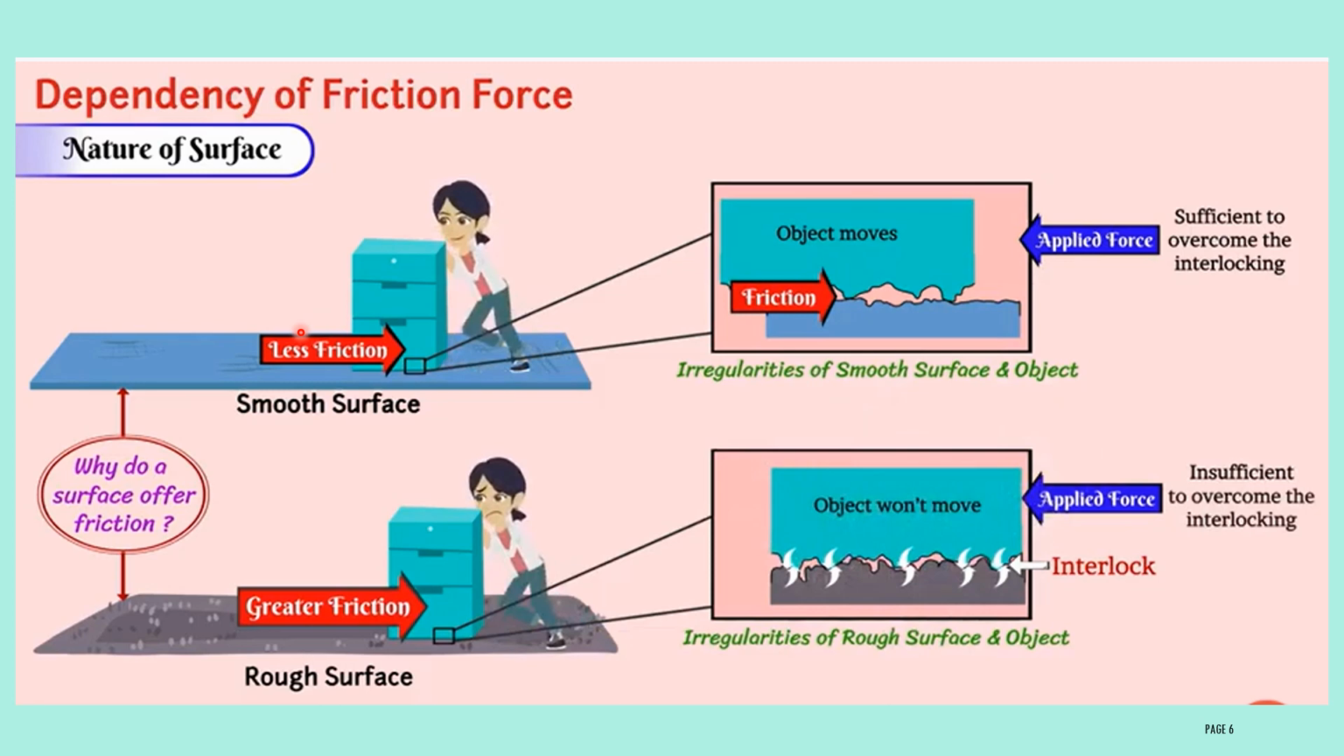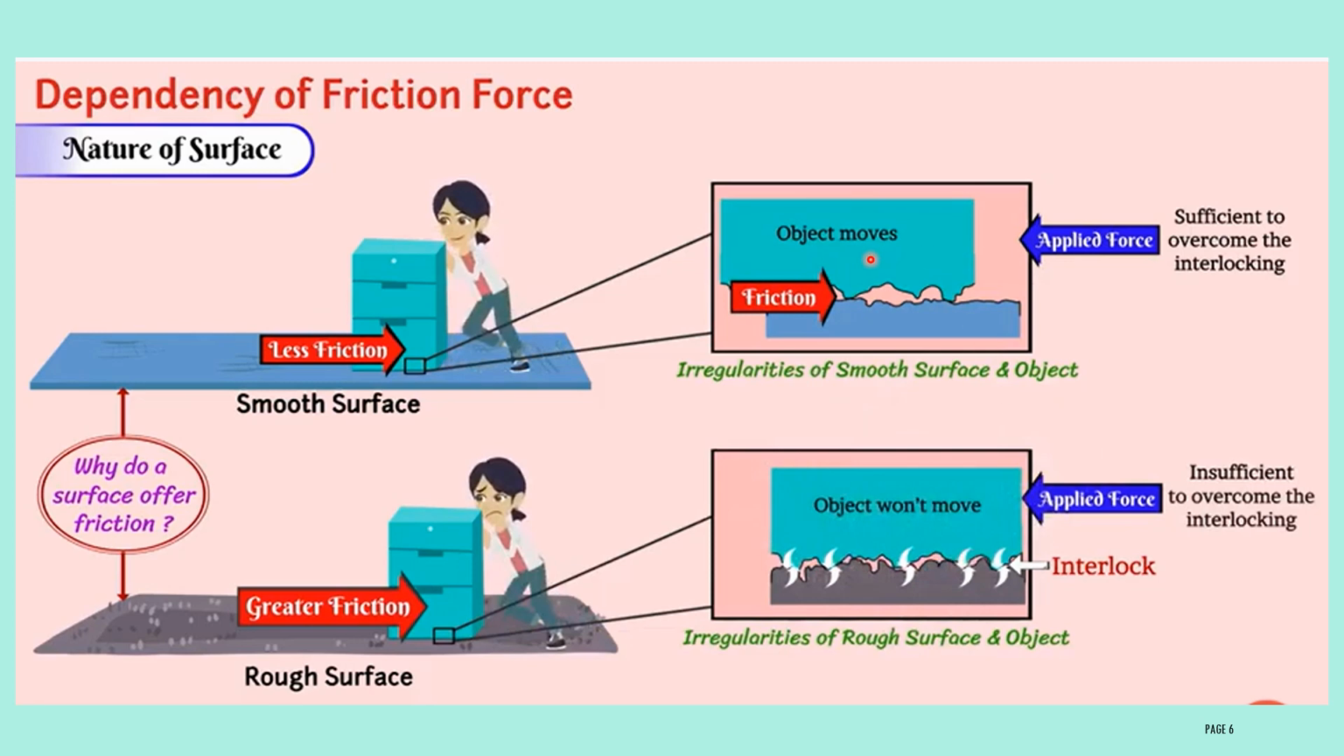Consider two surfaces here. One is a smooth surface, another one is a rough surface. On the smooth surface, easily you can push the load. On the rough surface, it is very difficult to push the load. What is the reason why this happens? Let us discuss in detail here. Every surface has irregularities on it. On the smooth surface, irregularities will be less. On the rough surface, irregularities will be more.